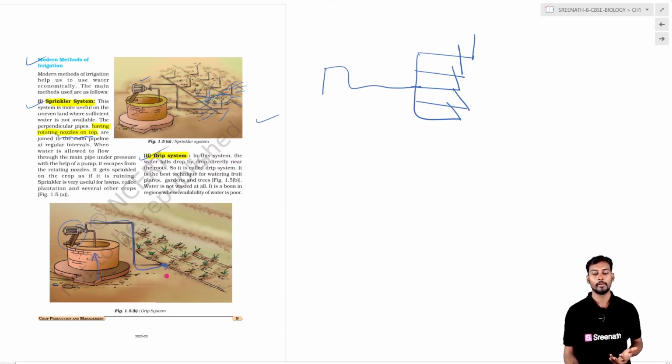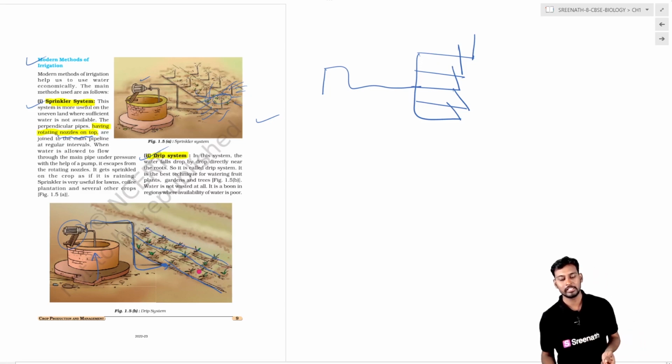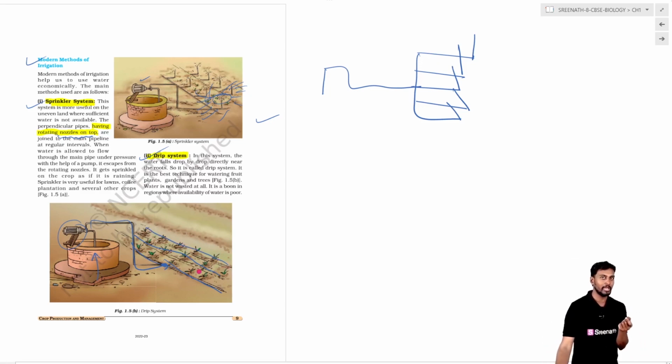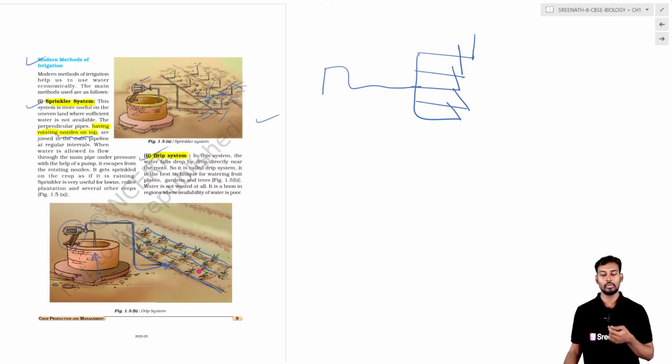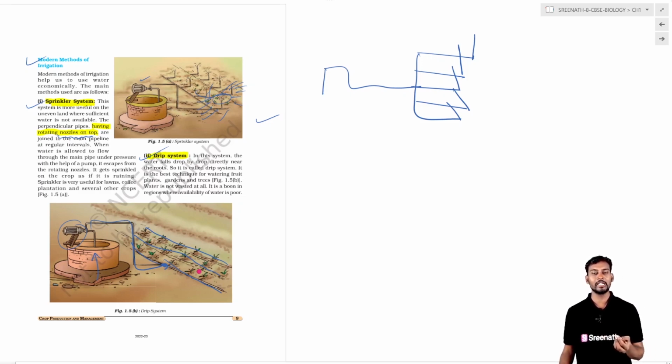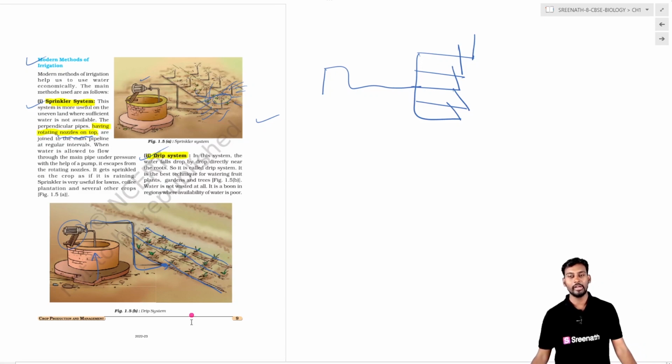The tube provides the water in a very specific manner, one drop at a time, in a very regulated manner. This avoids the wastage of water.